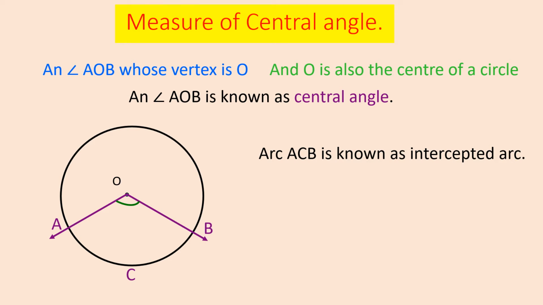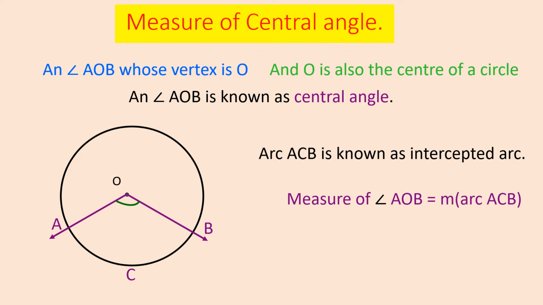Arc ACB is known as the intercepted arc, the part of a circle which is inside the angle, and the arc endpoints are common with the sides of the angle. Such arcs are called intercepted arcs, and there is a relation between the intercepted arc and the central angle.